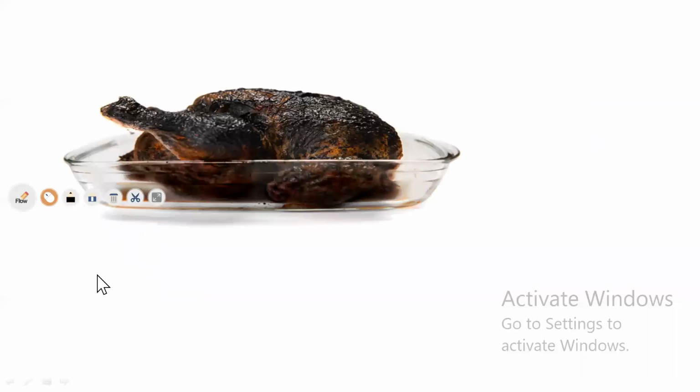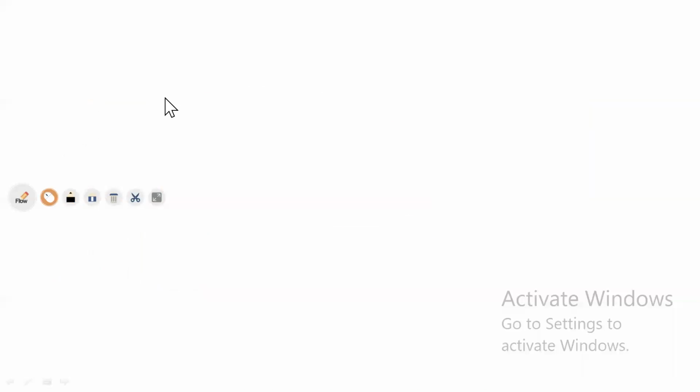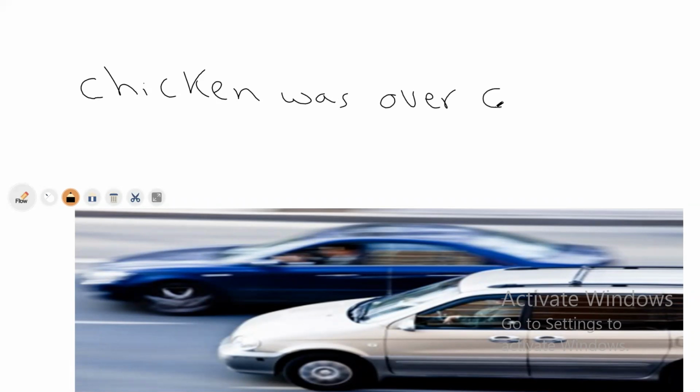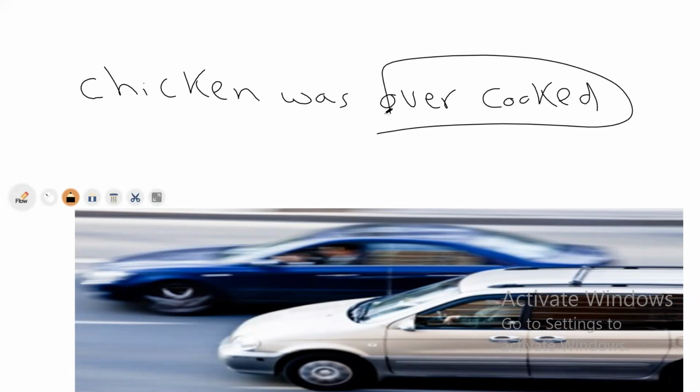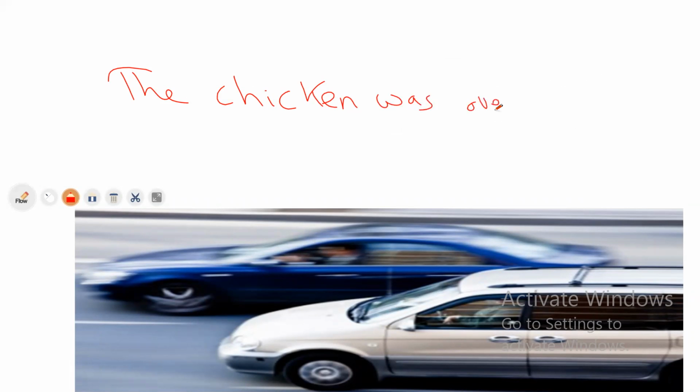The next point. Look at this. This is the chicken. Okay, I have to speak to you about the chicken. The chicken was overcooked. This is one word, overcooked. The chicken was overcooked.